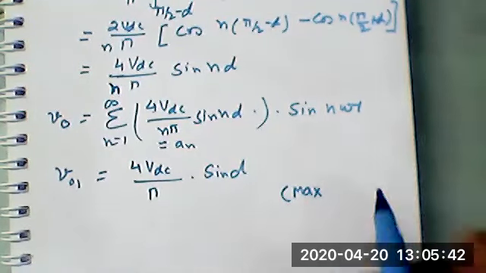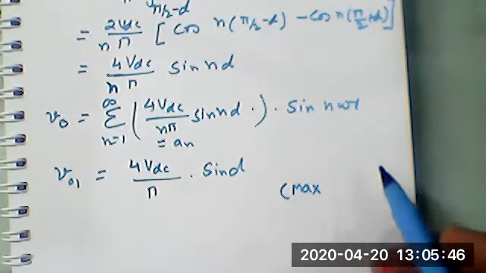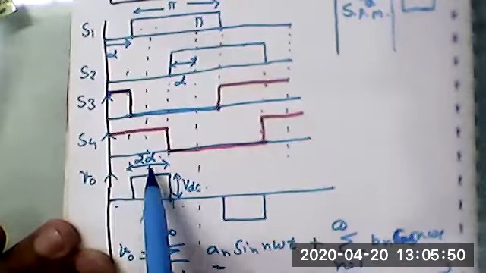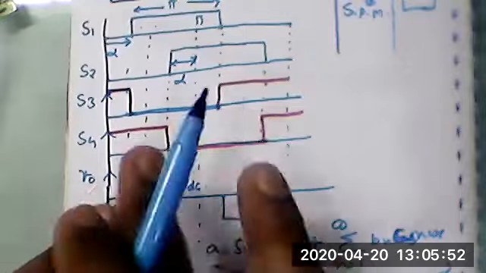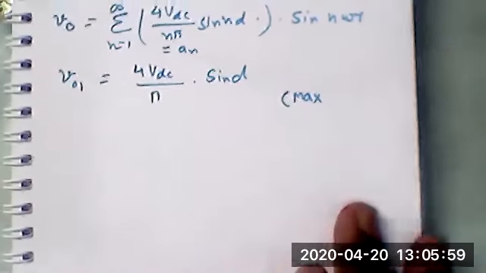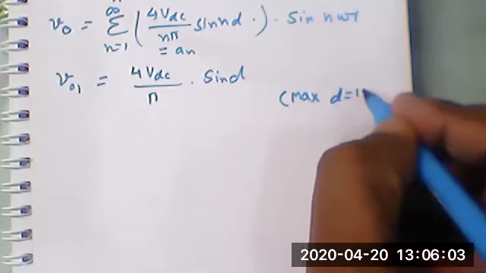Are you looking at this with understanding? Only 5/2. Yes, it is clear. The maximum value of 2D could be pi. Up to how much can you extend the maximum value? You can extend up to pi. So 2D is equal to pi, which means the maximum value of D is equal to pi by 2.